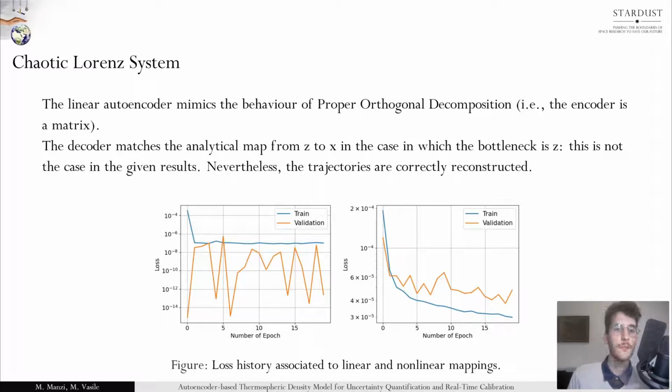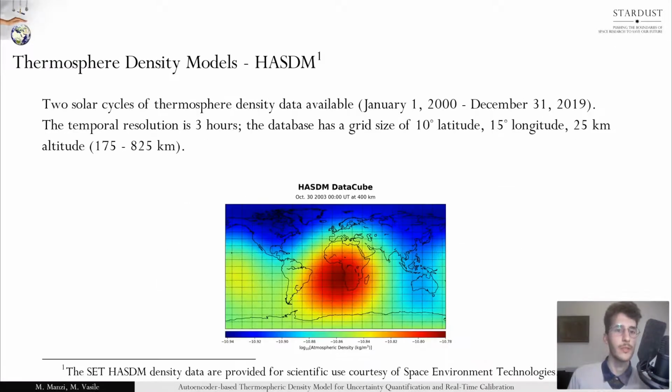Let's now shift to the more practical problem in which we aim at modeling the thermospheric density field. For this, we make use of the HASDM model data. When we first formalized this work, we started from the DTM 2013 model dataset, which are shared by the European Space Agency. But we ended up using the HASDM model instead because of the time interval covered by the available data, going from January 2000 to December 2019.